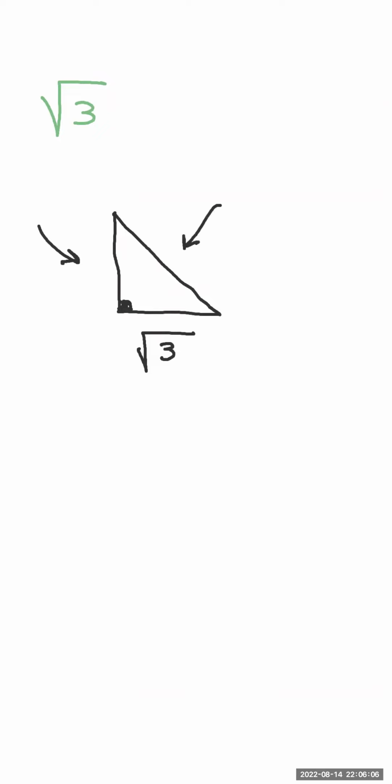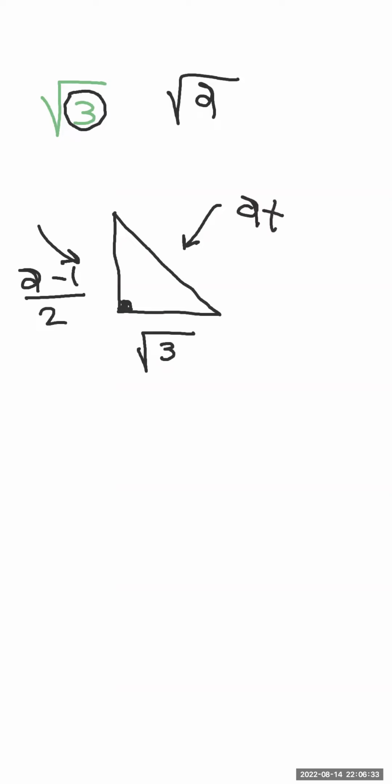Now concentrate well. Here we want to represent square root of 3. Get this number, 3. And now write down this rule and never forget it. If this side is square root of a, then the height will equal a minus 1 over 2. What about the hypotenuse? A plus 1 over 2.